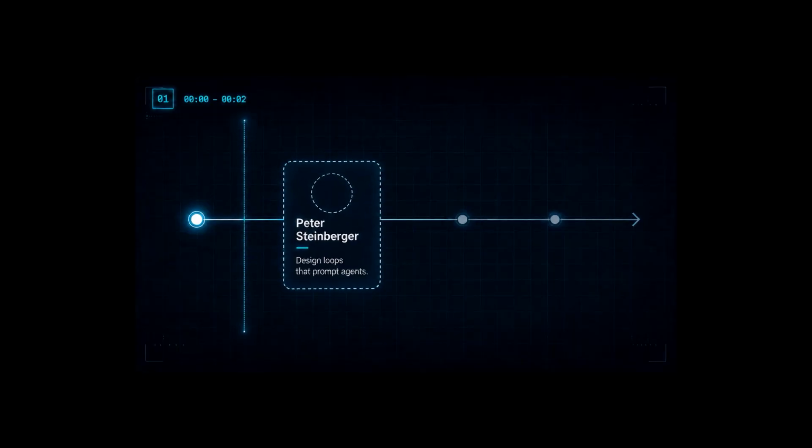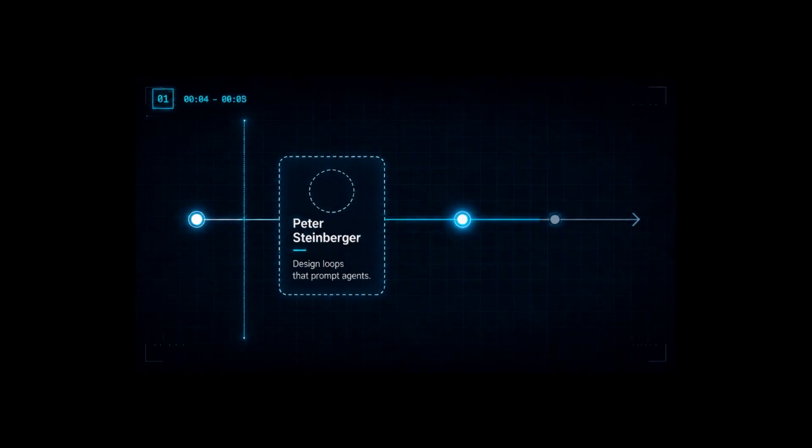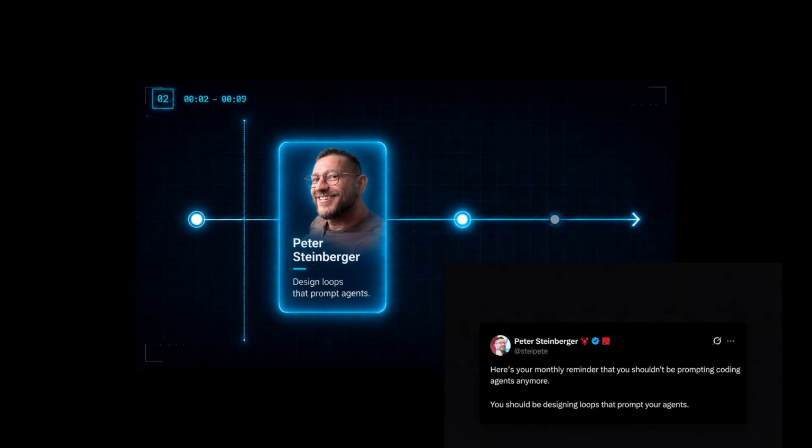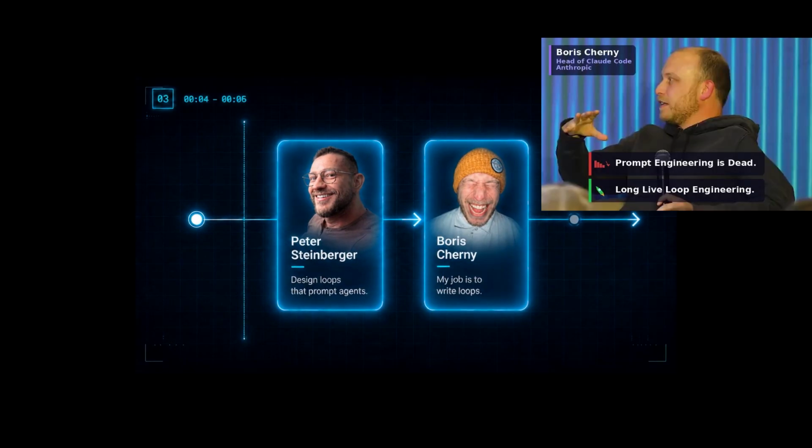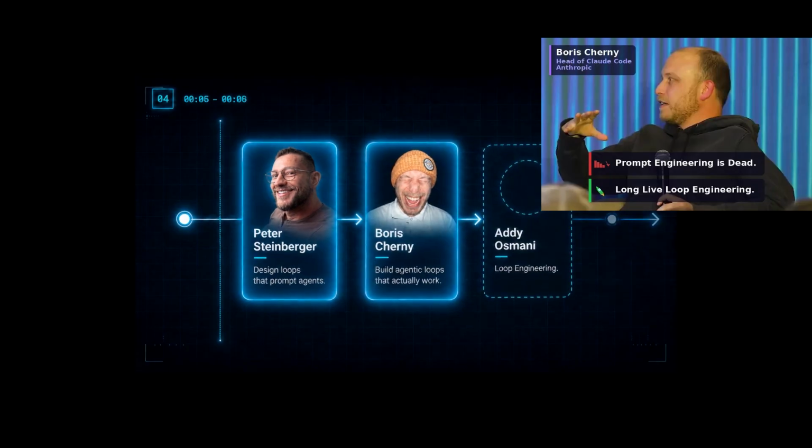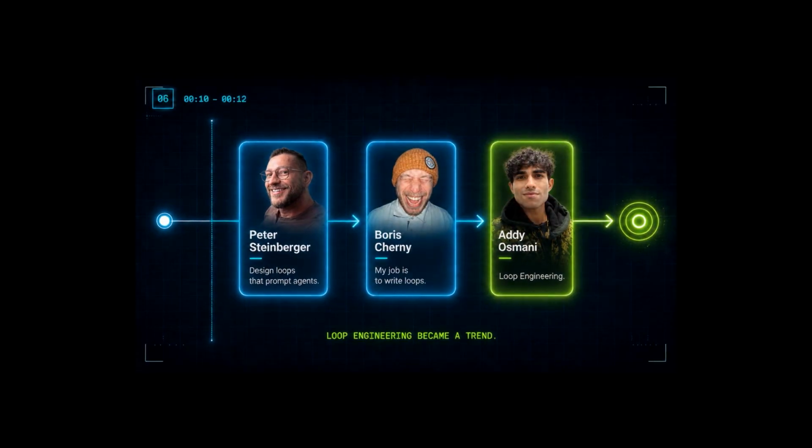If you use Claude Code, Codex, Cursor, or any coding agent right now, be honest. You are probably not doing AI automation. You think the agent is working for you. But every few minutes, it comes back and asks, what now? That is why everyone in AI coding is suddenly talking about loop engineering. Peter Steinberger said you should stop prompting agents and start designing loops that prompt them. Boris Cherny from Claude said his job is to write loops. Addy Osmani gave the pattern a name, loop engineering.